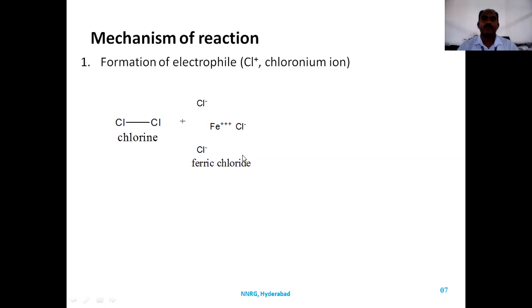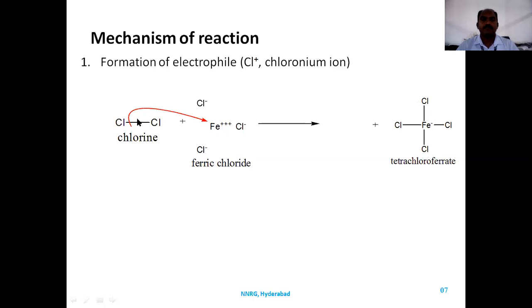Iron is electropositive, so it attracts the chlorine along with its pair of electrons. The chlorine-chlorine bond breaks, and the pair of electrons goes to the iron and forms tetrachloroferrate, that is, four chloride anions with iron getting a negative charge.